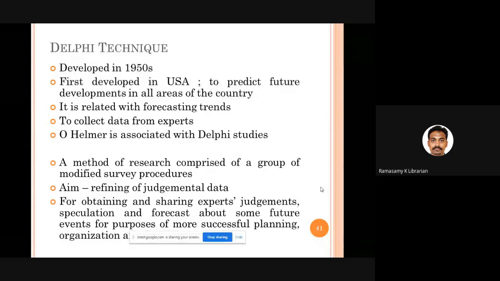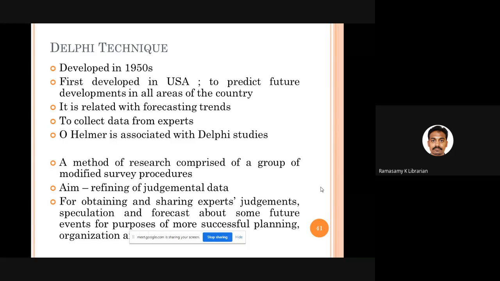People will start responding to the questions in the second round, third round, and fourth round based on the answers given by other experts. The answers, expressions, feelings, and opinions of other experts will start influencing the experts in the forthcoming rounds. That kind of technique is called the Delphi technique. Here, we are trying to share the experts' judgments. Their speculations, forecasts, and estimates about the future are collected in the Delphi method.